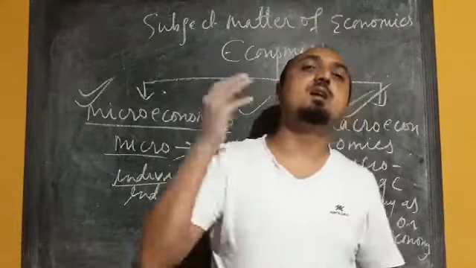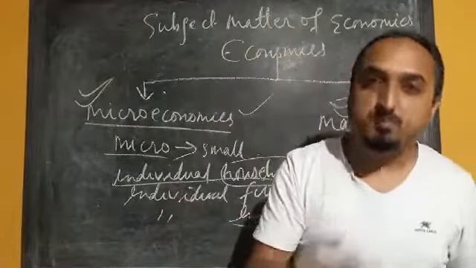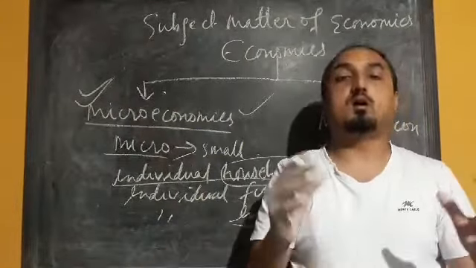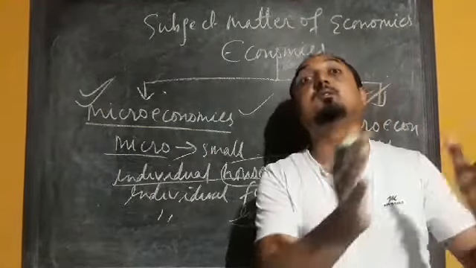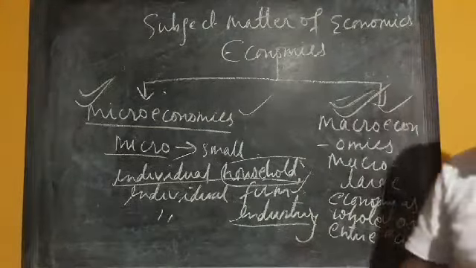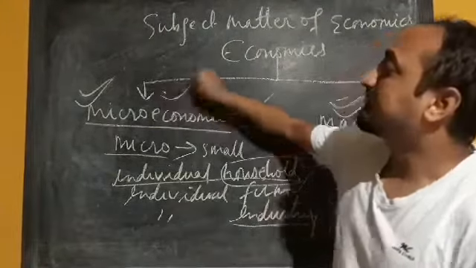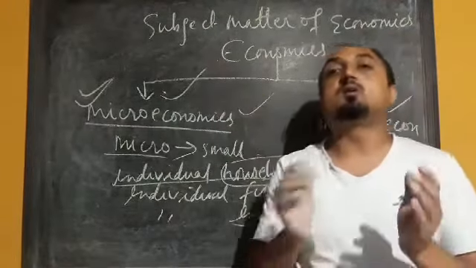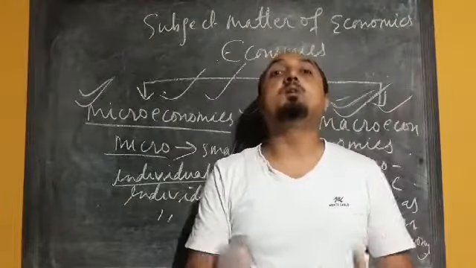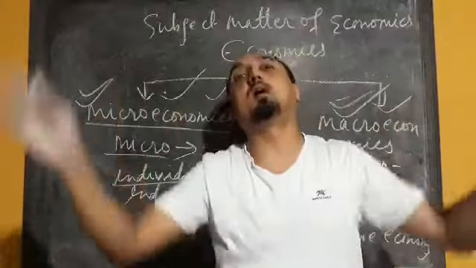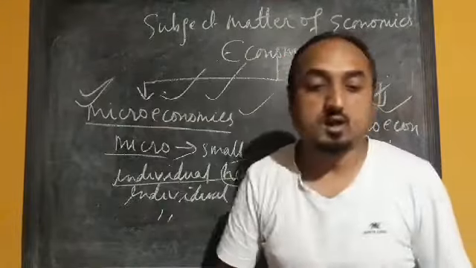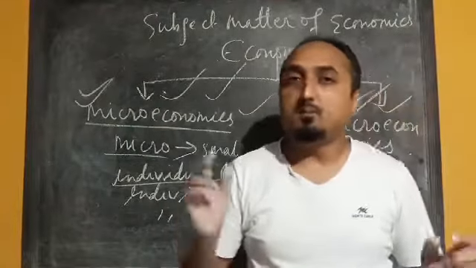When we take any variable, that may be price. What are the prevailing prices all over our country for any type of commodity? That is called the general price level, and it is a part of macroeconomics. When we talk about an individual price, that is part of microeconomics. When we talk about the income of one particular person, that is part of microeconomics. When we talk about national income, or the income of our whole country or all our population, that is part of macroeconomics. So this is the definition of micro and macroeconomics.